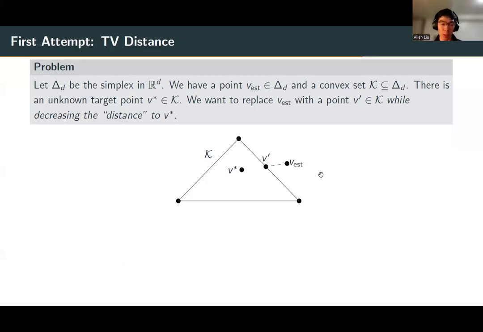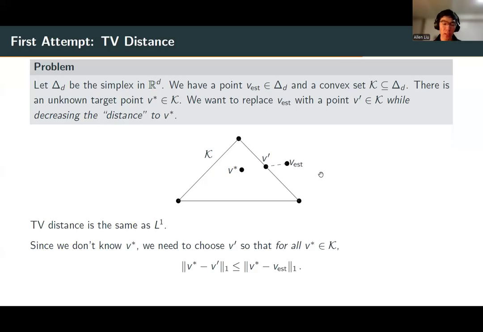So this motivates perhaps the first natural attempt, which is to measure distance as TV distance. TV distance is the same as L1, and so the guarantee we need, since we don't know V star, is that we basically need to choose V prime so that for all points V star in K, V prime is closer to V star than our original estimate.